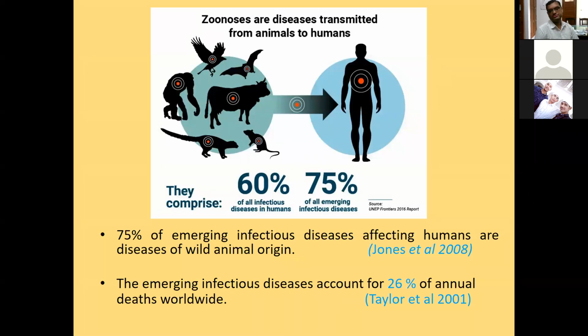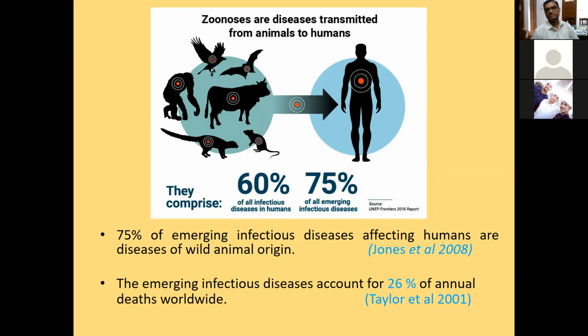The wild animals host those organisms, and when human beings or domestic animals come in contact, either direct or indirect, with those wild animals, the pathogenic organism may jump to human beings or domestic animals. In this way, the organism can be transferred from wild sources to the domestic population, and from the domestic population it may reach the human population also.